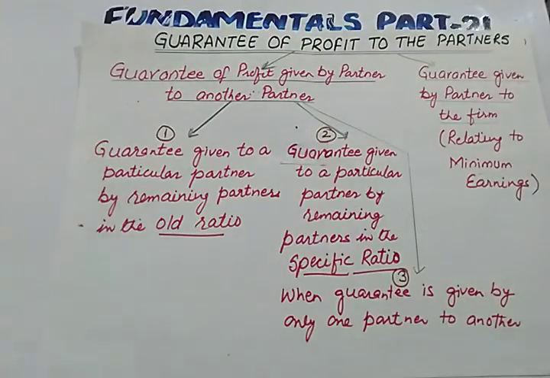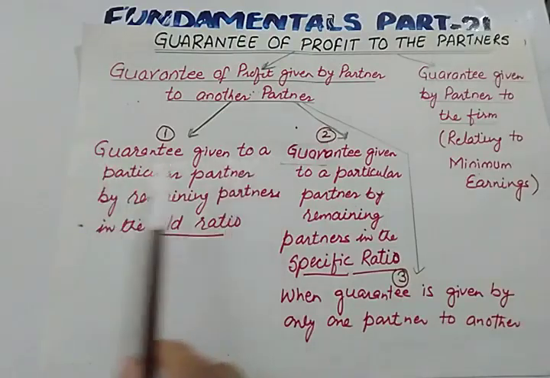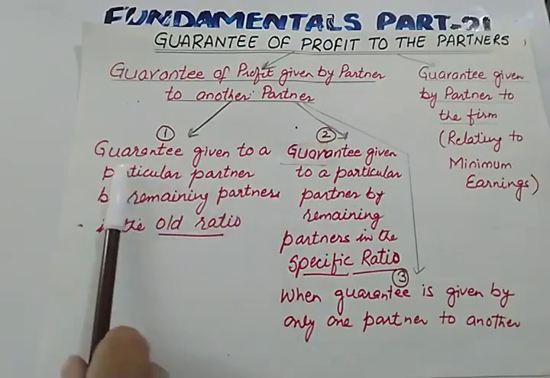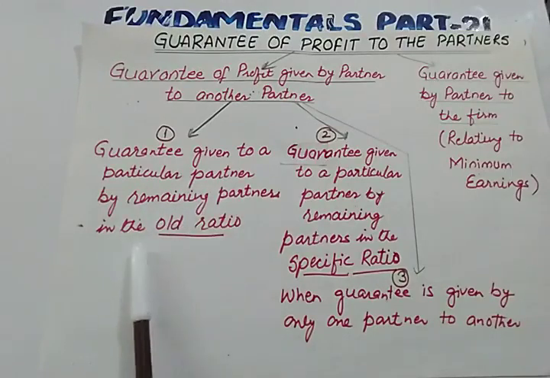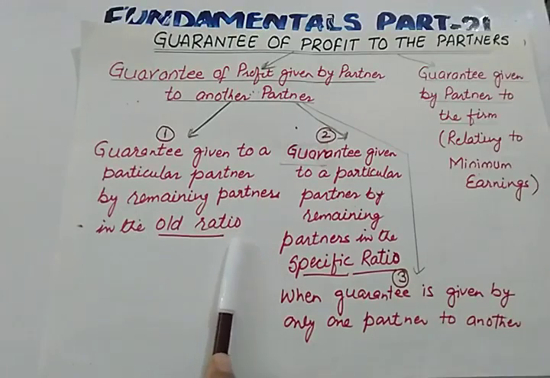I hope the question in the previous video, question number 27, was clear. That question was based on a guarantee given to a particular partner by the remaining partners in the old ratio. I hope you are getting the concept of guarantee. Guarantee means we are giving a surety to a particular partner, especially a new partner, who is joining our firm on a particular condition.